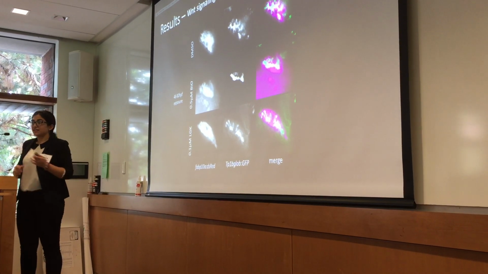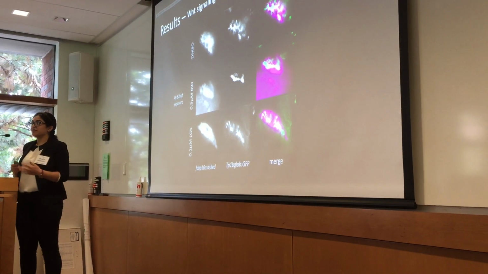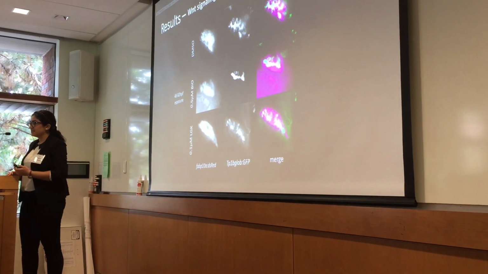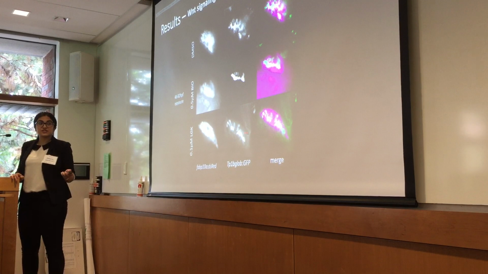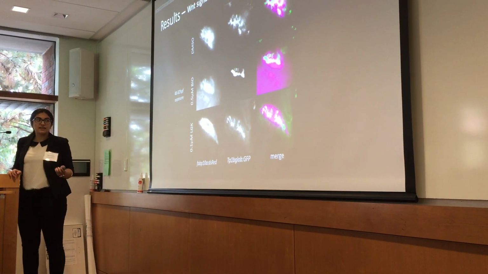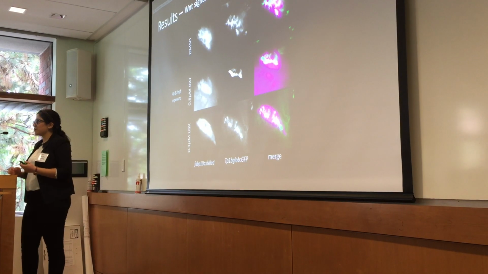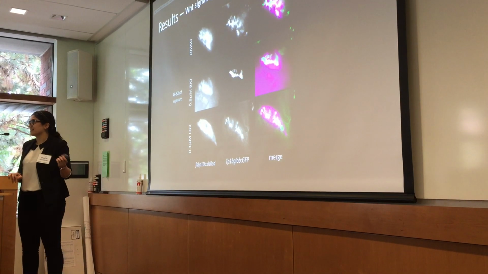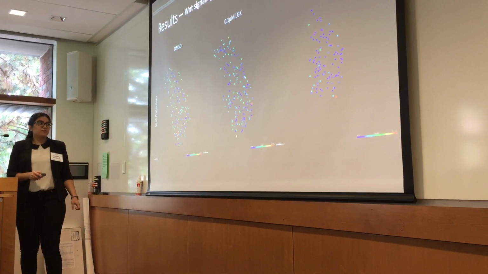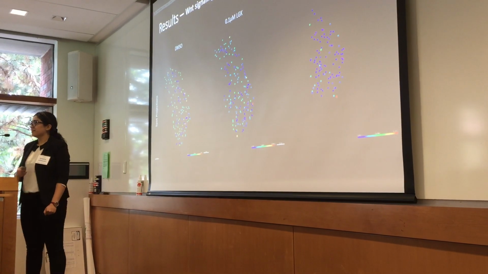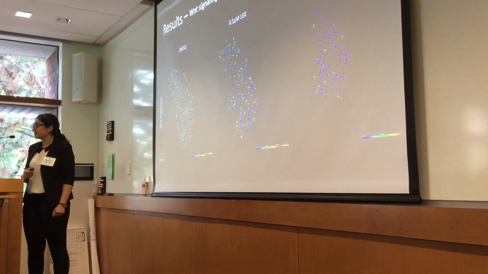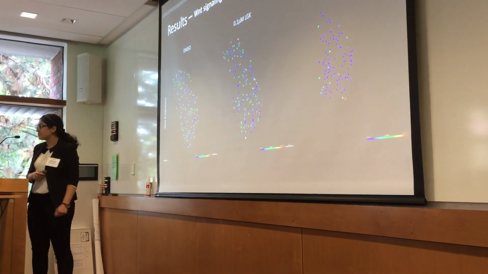I also looked at the number of biliary epithelial cell nuclei compared to the liver volume. Again, not significant. So what that tells us is perhaps it's the pattern of clustering that's being affected. And in order to quantify that, the question was, how do you study this? Every spot here represents a biliary epithelial cell nucleus, so these are all the biliary epithelial nuclei that have these spot projections.